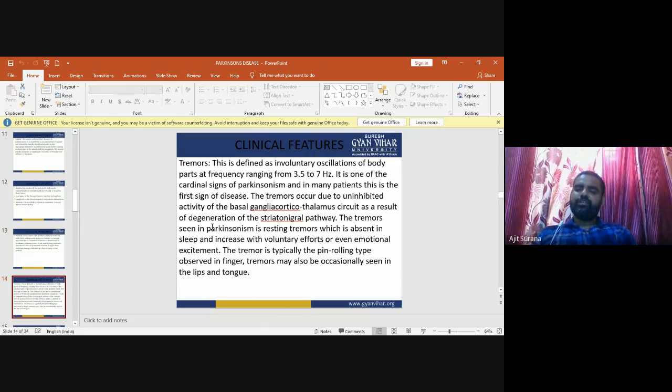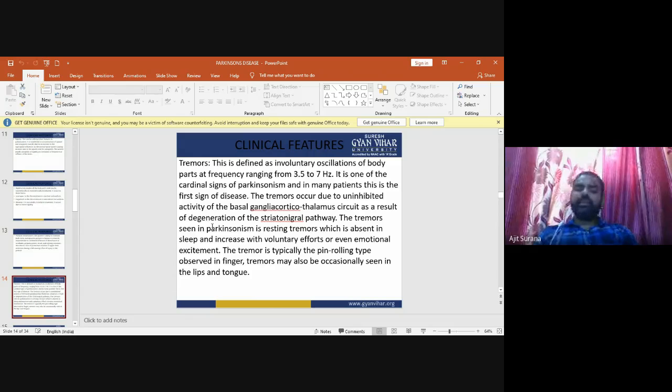The tremors occur mainly due to uninhibited activity of the basal ganglia-cortico-thalamic circuit as a result of degeneration of the striatonigral pathway. The tremors seen in Parkinsonism are resting tremors.